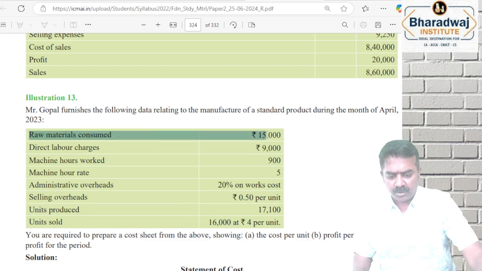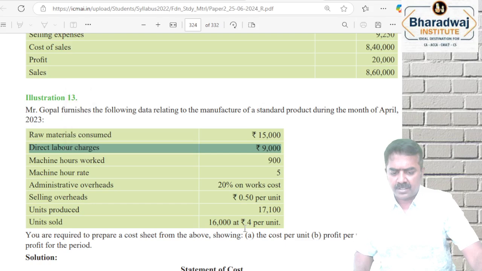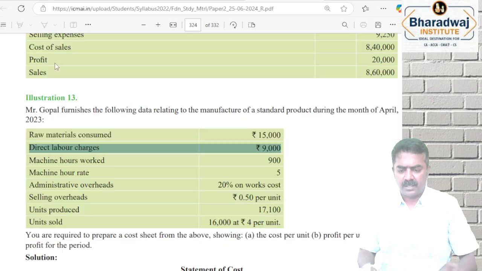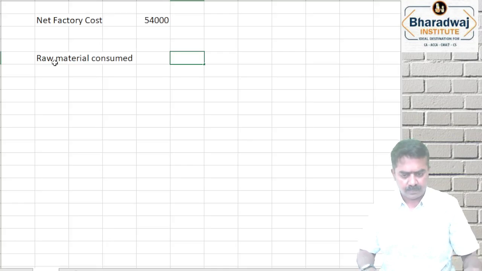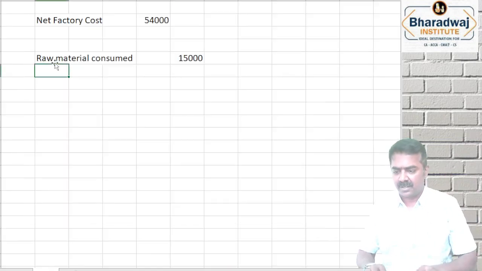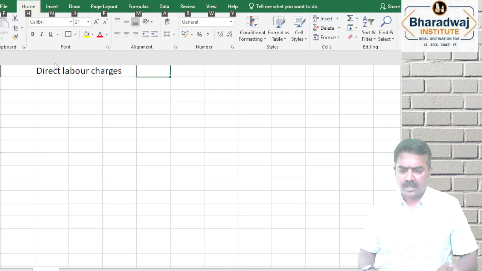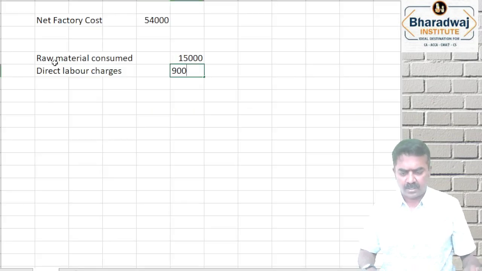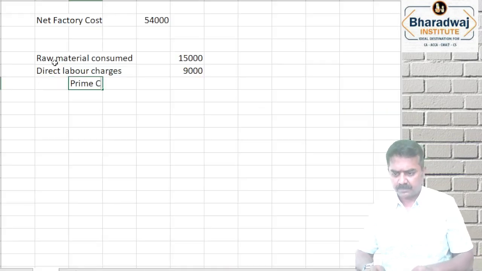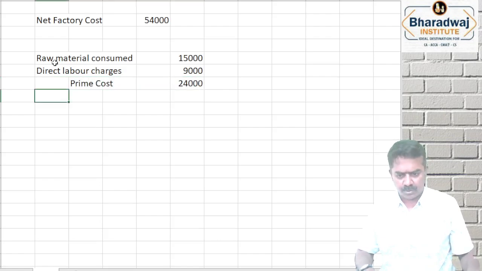Raw material consumed is 15,000. Labor charges 9,000. Let us work it out, please work it out along with me. Raw material consumed 15,000. They will not ask a lengthy question like preparing the full cost sheet for 1 mark. Direct labor charges, how much? 9,000. Then this will give us prime cost. Prime cost will be 24,000.